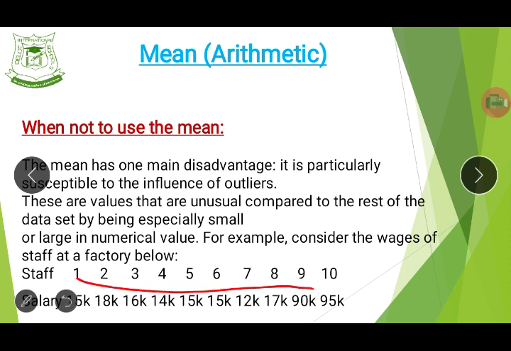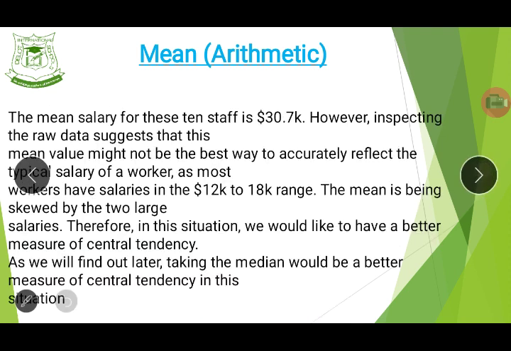However, when you look at the raw data itself, you find out that the mean value might not be the best way to accurately reflect the typical salary of a worker, because you would believe that most of the workers are earning $30.7 thousand. Do you see now?